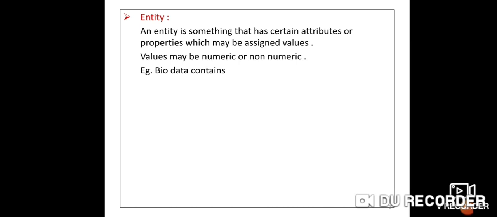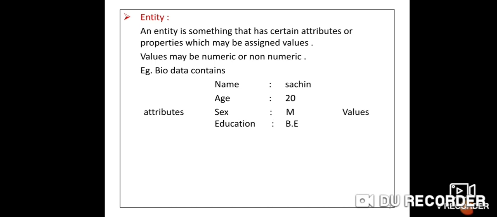See one more example. Take a biodata. Biodata contains name, then age, then sex and education. This name, age, sex and education are the attributes. And Sachin, 20, male are the actual data in those fields, and they are called values.